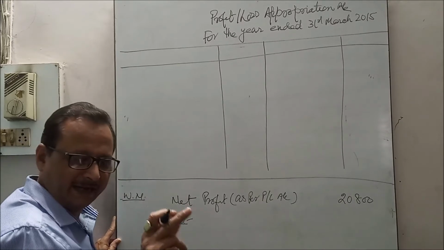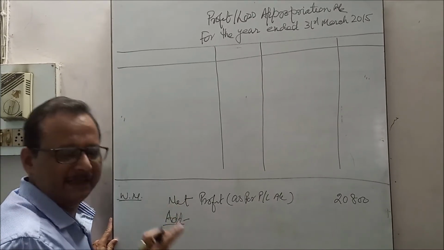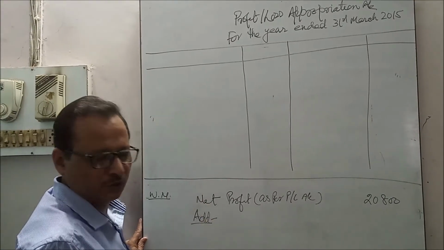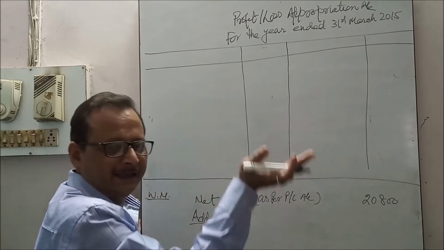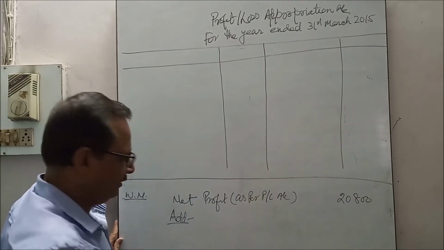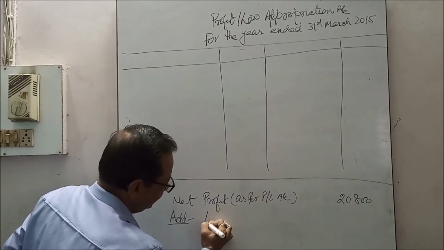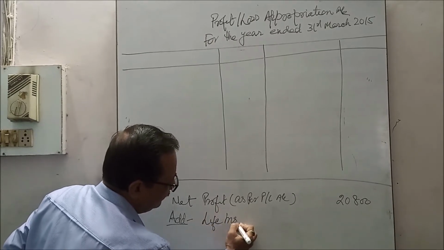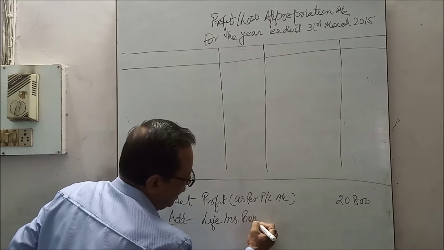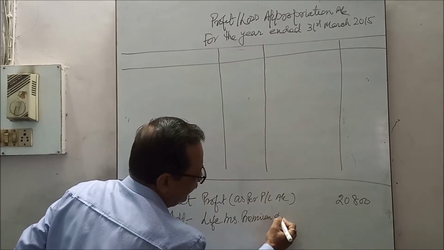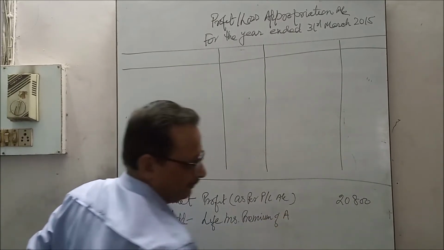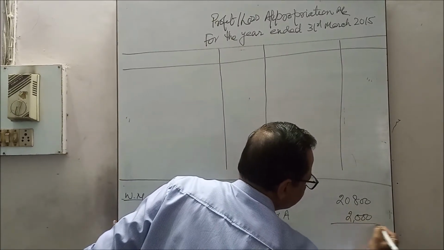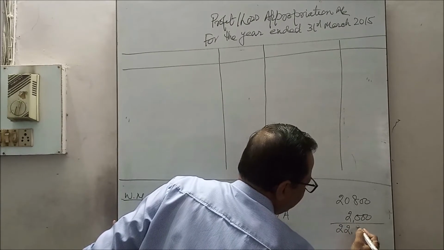As the life insurance of partner A is the drawings of partner A, it is not an expense of the firm but was taken as one, so the profit should be increased, that should be added. Life insurance premium of A 2,000, making 22,800.